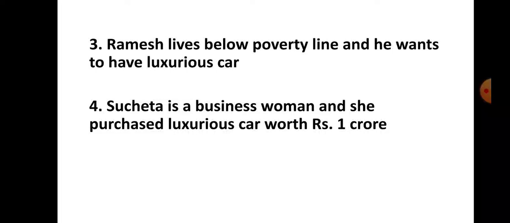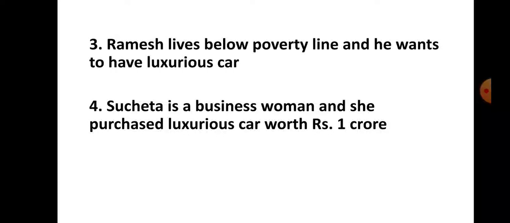Number 4: Sucheta is a businesswoman and she purchased a luxurious car worth rupees 1 crore. Okay, Sucheta is a rich person. So this illustration belongs to what? This is a demand. So what is a demand here? Demand is an effective desire which is backed by ability to pay and willingness to spend.